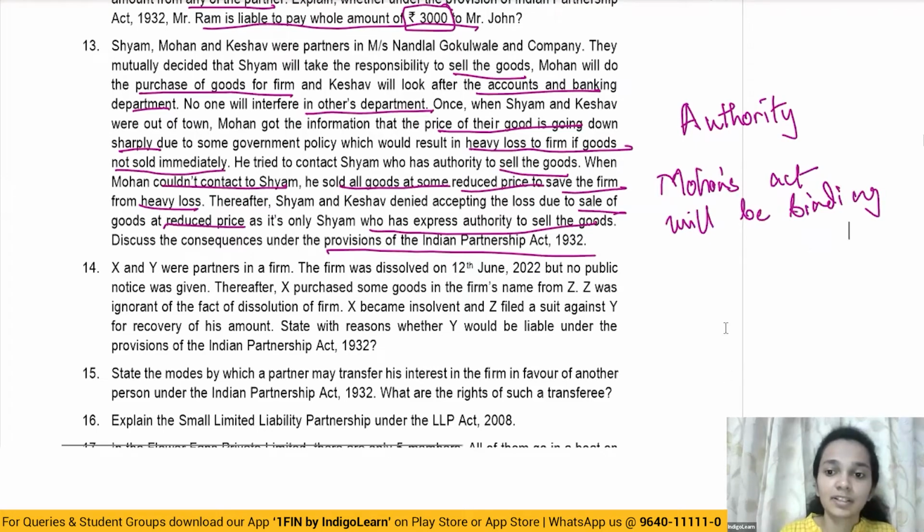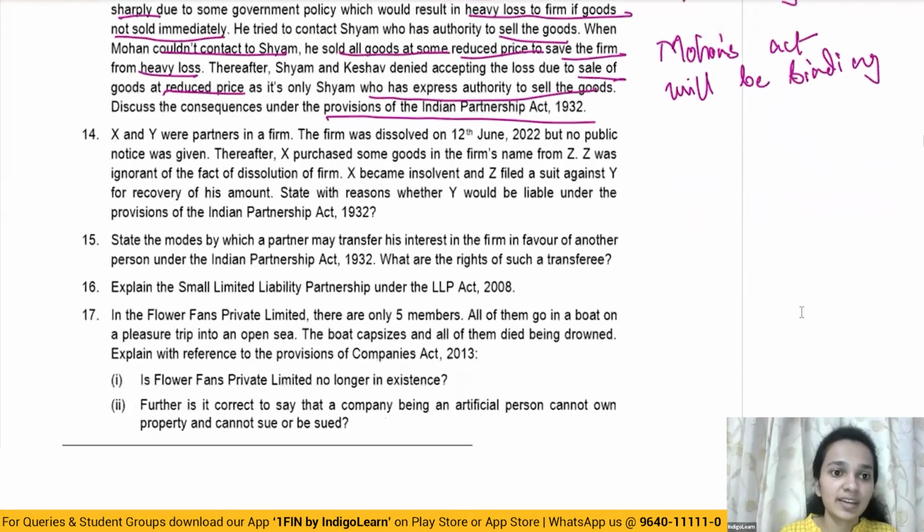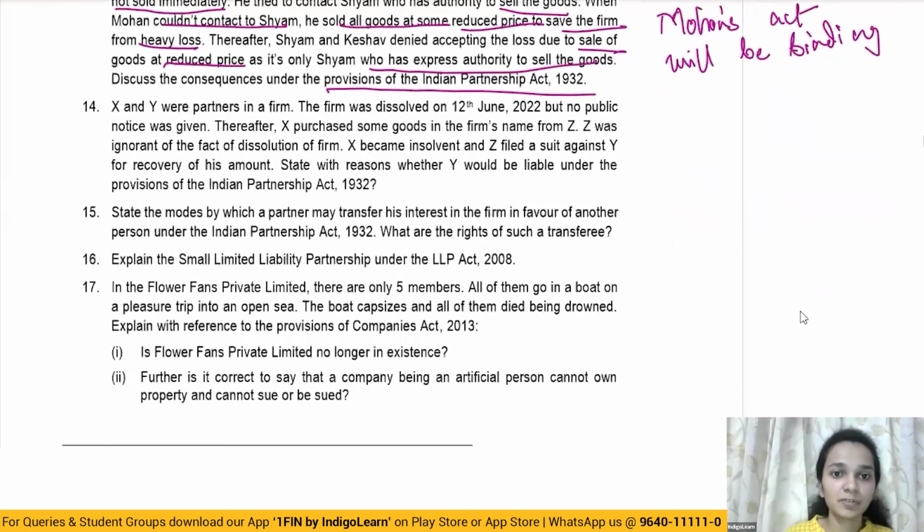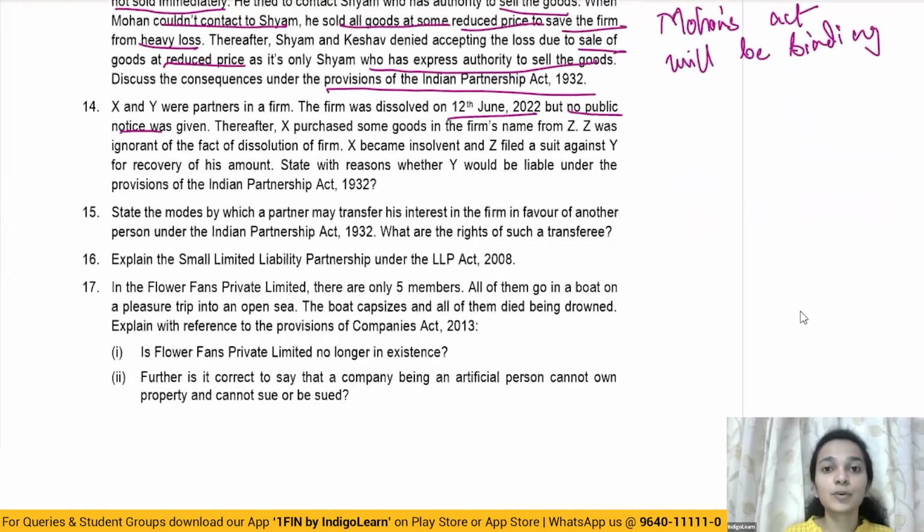Moving on to the next question. X and Y were partners in a firm. The firm was dissolved on 12th June, but no public notice was given. So the firm was dissolved, but no public notice of dissolution was given.